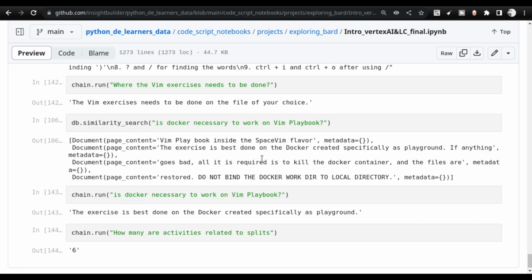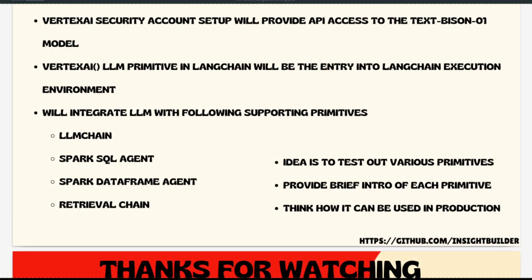With that, we have actually come to the end of our discussion. It's almost 35 minutes that we have discussed, and we have seen a lot of information, not just about the Vertex AI LLM, but also various other primitives in Langchain, like LLMChain, Spark SQL agent, and how the Spark SQL agent and DataFrame agent have different outputs, even though the data that we are providing is the same. With this video, you must have understood how these Langchain primitives are working to a certain level, and I hope that I have kindled that curiosity in you to take a deeper view of Langchain primitives. That will actually take you a long way.